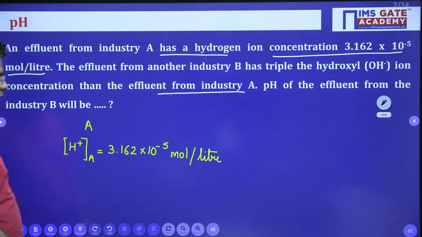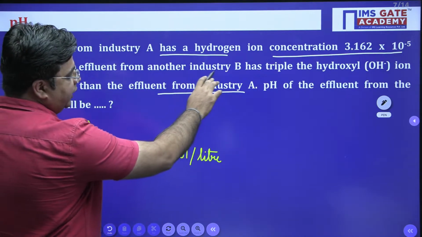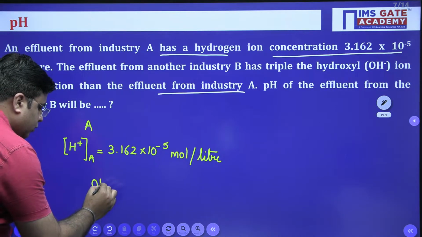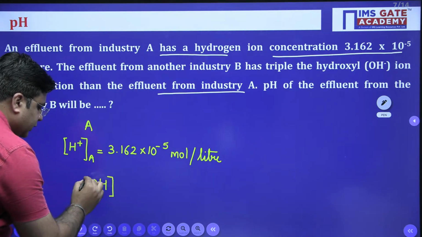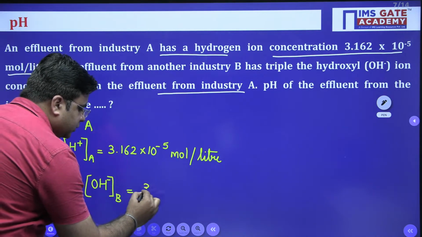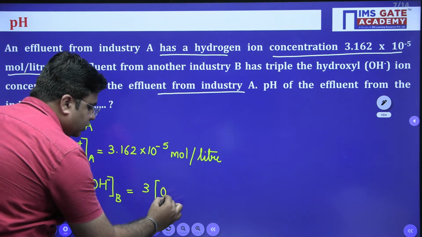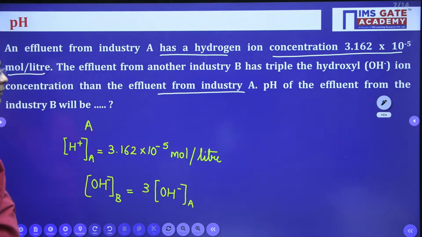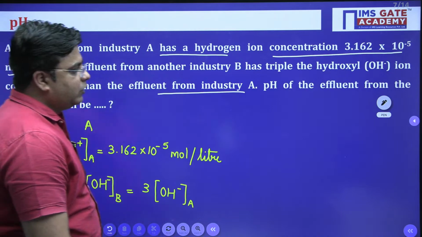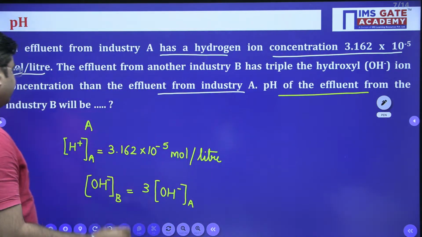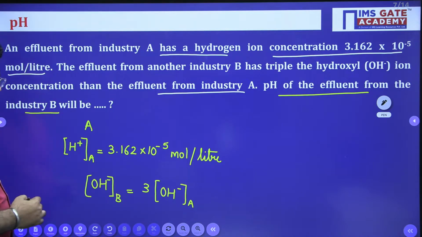Second thing which is given to us is OH minus ion concentration for industry B. OH minus ion concentration for industry B is 3 times the OH minus ion concentration for industry A. Okay. And then you are asked to calculate pH of the effluent which is coming out from industry B.